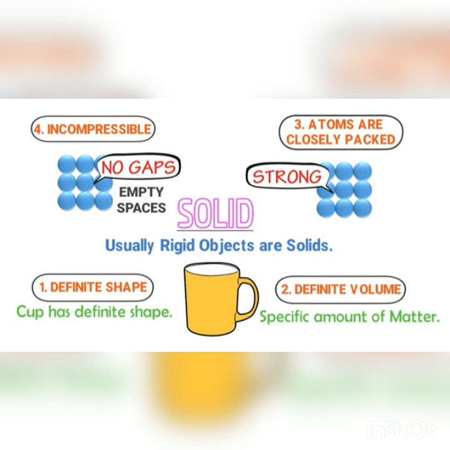Thus, you cannot compress these molecules of solids, and that's why we say that solids are incompressible. Therefore, remember these four properties of solids. Solids have definite shape, solids have definite volume, molecules of solids are closely packed together, and they are incompressible.